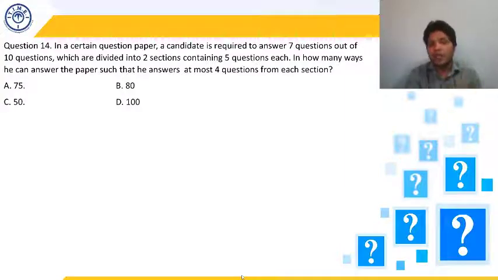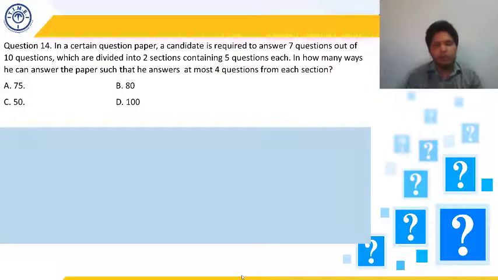So in how many ways can he answer the paper such that he answers at most 4 questions from each section? So what is the maximum number of questions he can answer from each section? 4. He cannot answer all the 5 questions from one of the sections. So this condition has to be satisfied, and he has to answer a total of 7 questions. He cannot answer more than 4 questions from any of the sections.